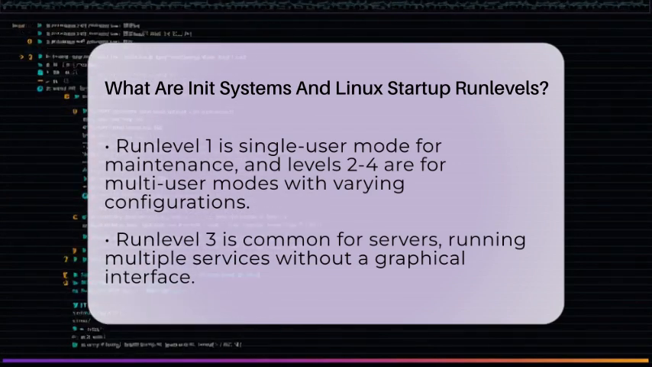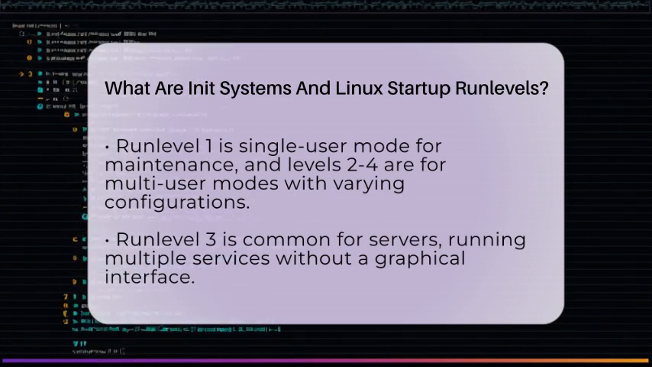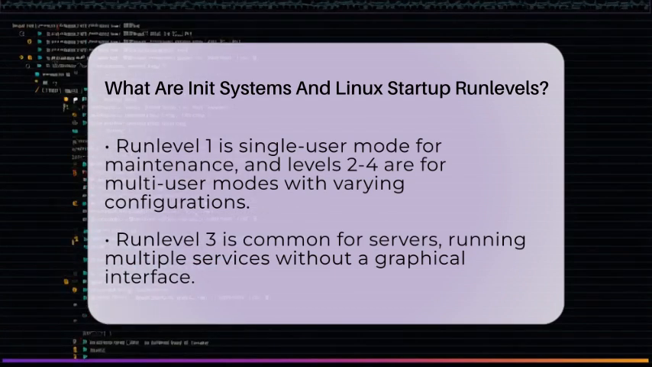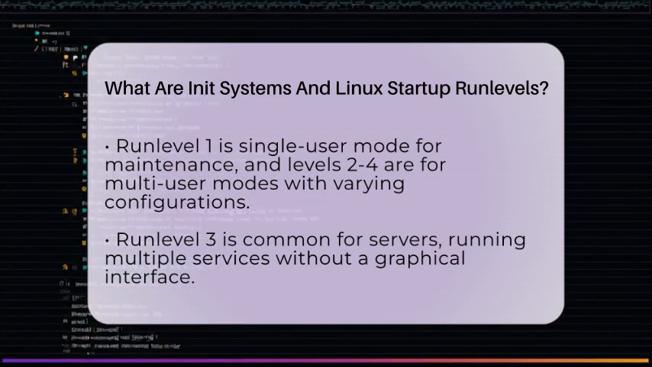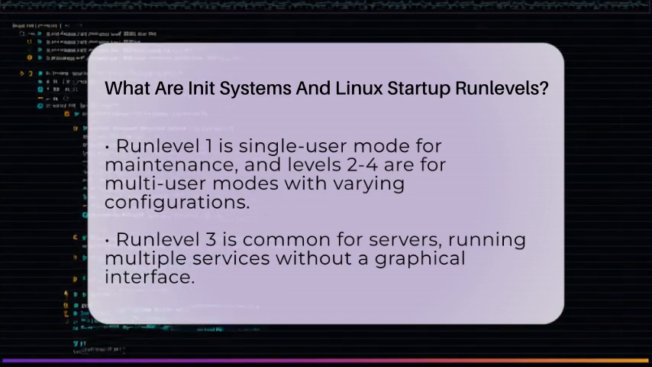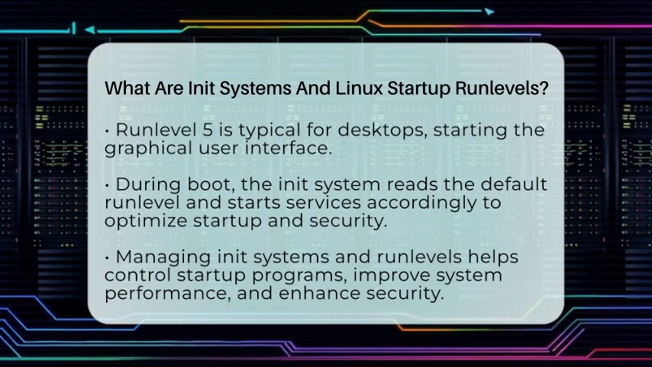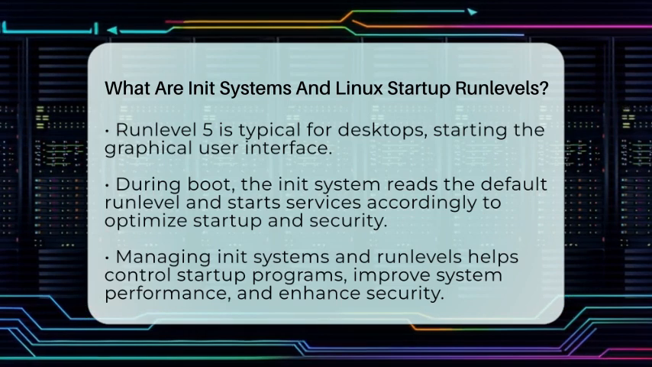When your system boots, the Init system reads the default run level from configuration files. It then runs scripts or commands to start the right services for that mode. For example, if your system is set to run level 3, it will start network services and other background processes but skip the graphical interface. This setup helps optimize startup times and resource use.